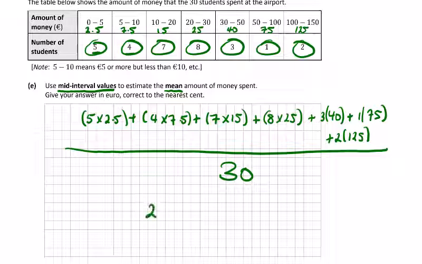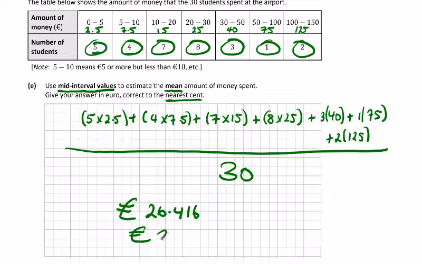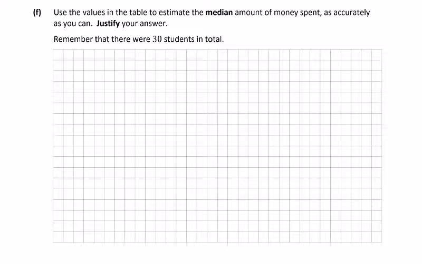I don't think there's any need to work them out individually. There's no bonus points for doing that. It's giving me 26.416. It's money. We're dealing in euro, and you'll have to round this to the nearest cent, as you know, with euro. So the answer is going to be 26.41, and then double check it on your calculator. You have loads of time. And I will actually conclude this video at this part.